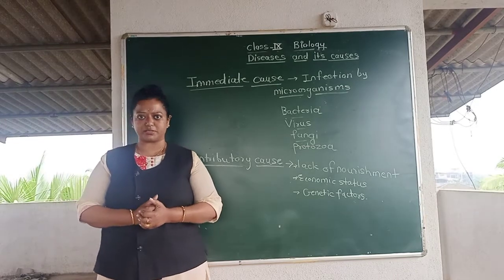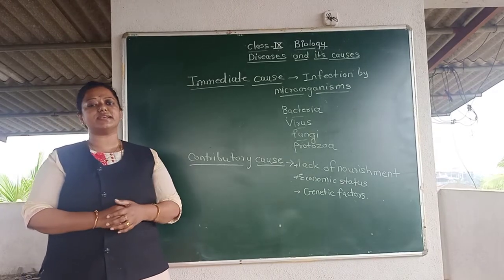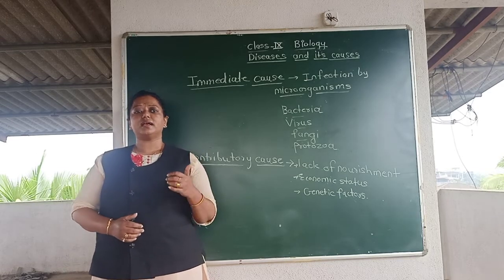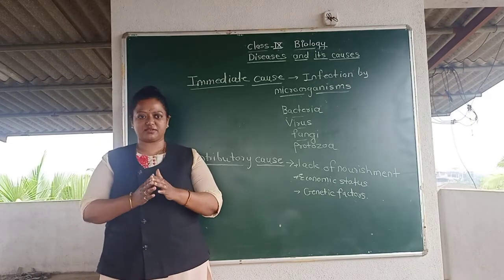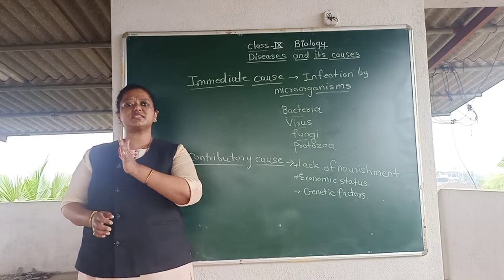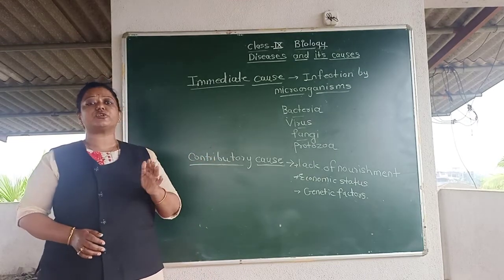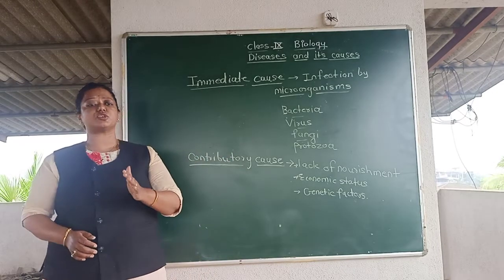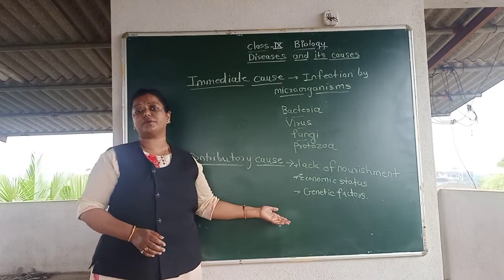Then third is the genetic factor. In my cell lesson I explained to you that in a cell there is a nucleus, and the nucleus contains chromosomes which contain the genetic material, and this genetic material can also carry diseases. It carries some particular traits which are transferred from one generation to the next, right? Whenever it carries traits, it may also carry the trait of a particular disease too. Diabetes comes under this, caused by genetic reasons. So the genetic or hereditary factor is also responsible and comes under the contributory causes.